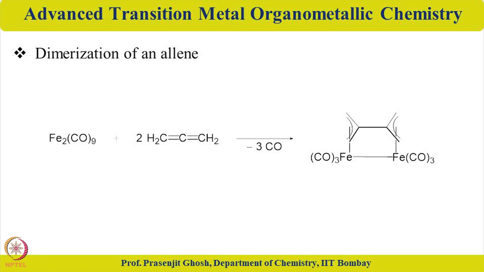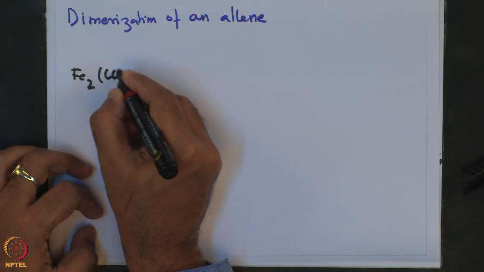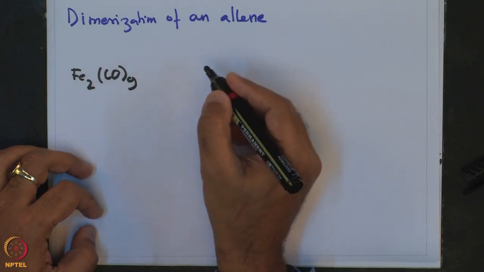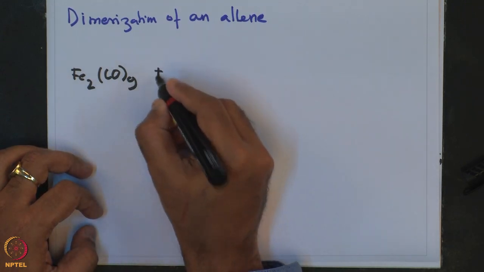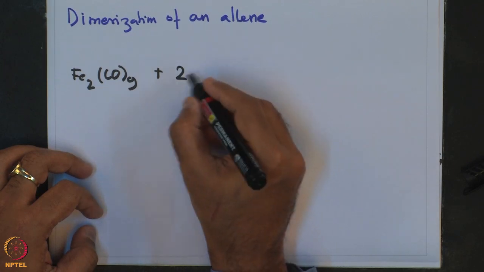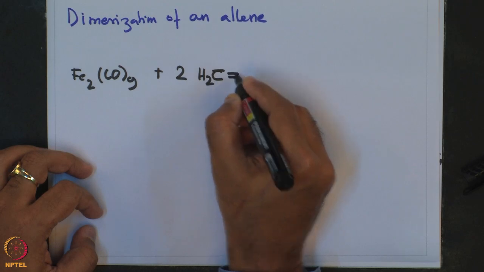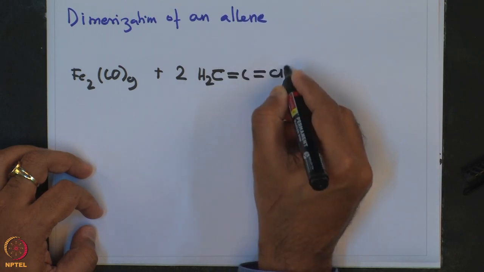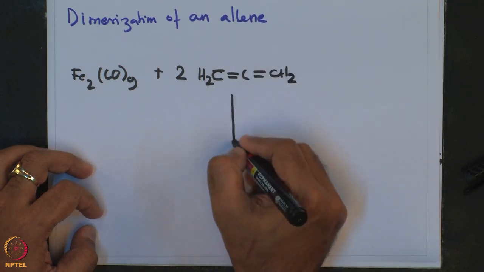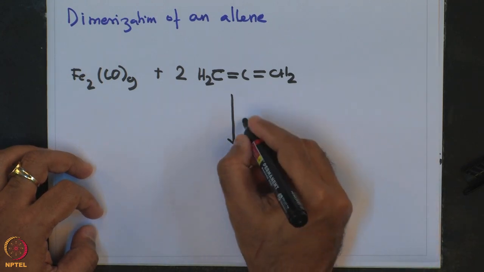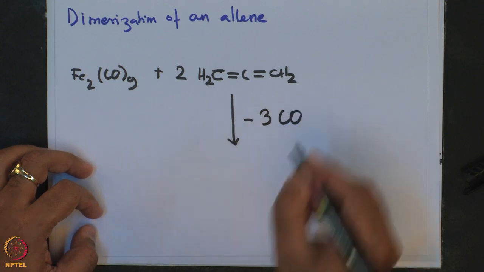This is just a direct reaction of Fe2(CO)9, the dinuclear iron carbonyl, with 2 allene moieties resulting in elimination of 3 carbonyl